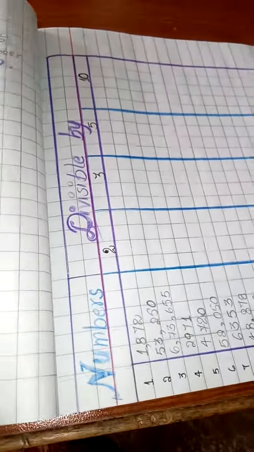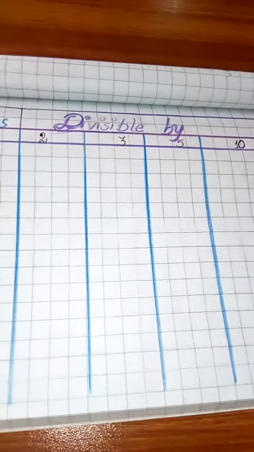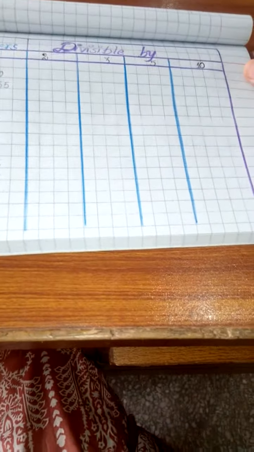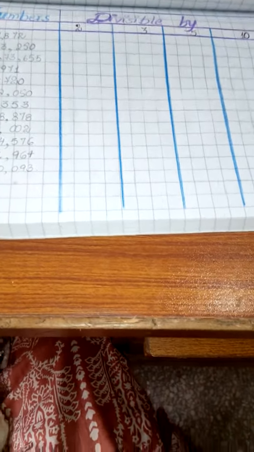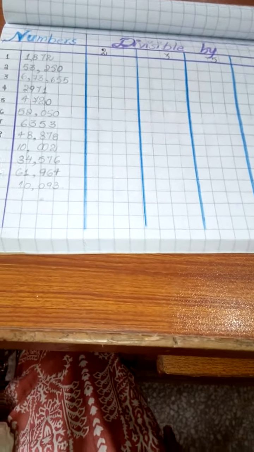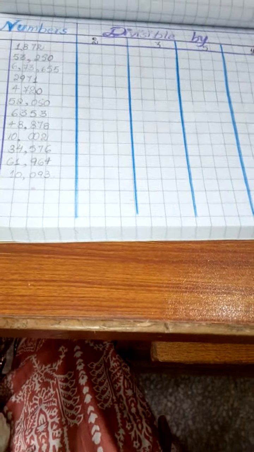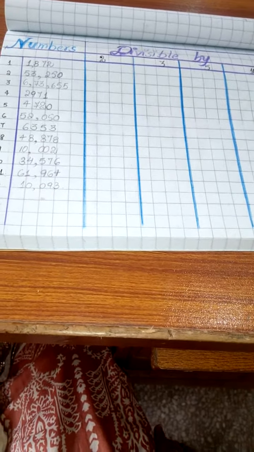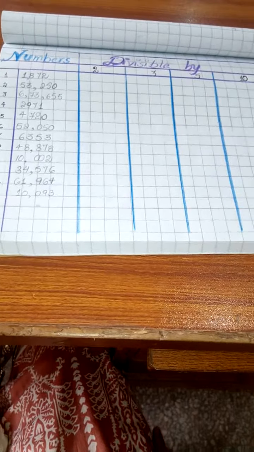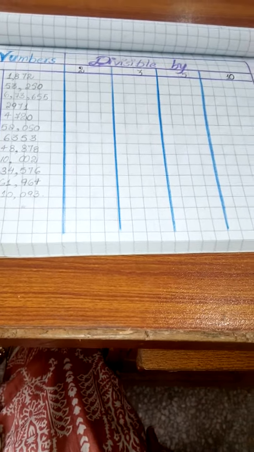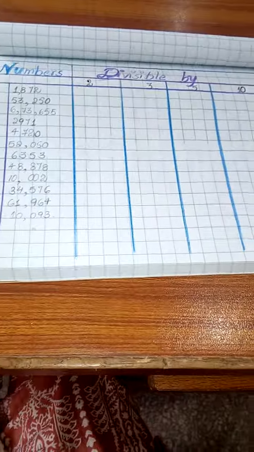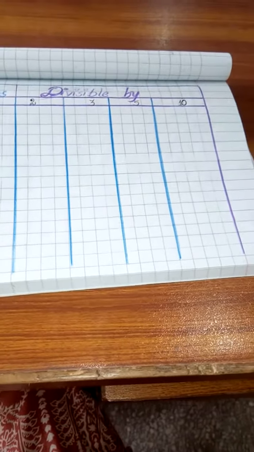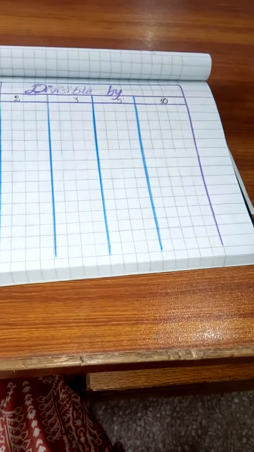Then for the exercise, you have to change the direction of your copy like this. Make this column as I have made it over here in front of you. This column is very easy to draw in your copies. First of all, you can draw it with a pencil and use a scale for the lines, and then make sure that you have done it correctly. You can trace it with a color pencil, or if you want to leave it with the pencil, you can do that. This will be the column on which you are going to write down the yes or no after testing the divisibility rule.